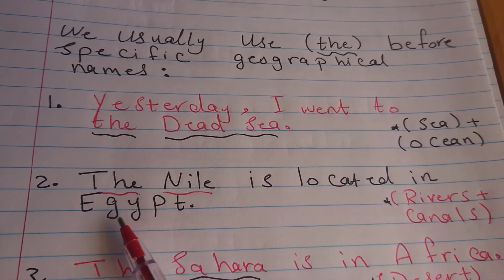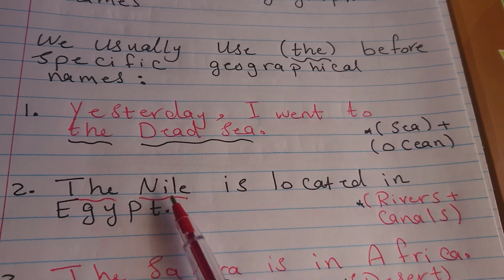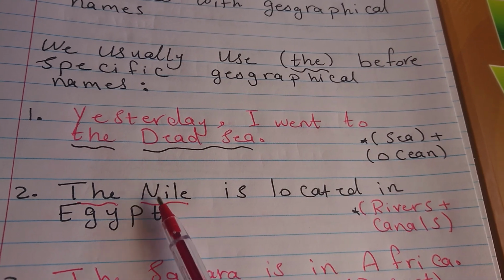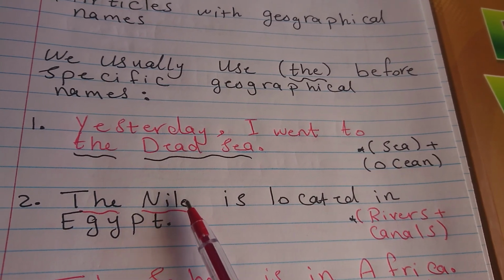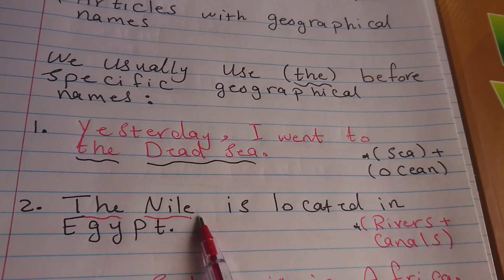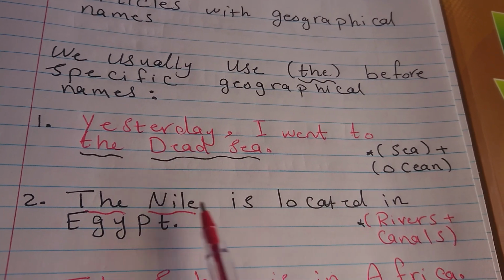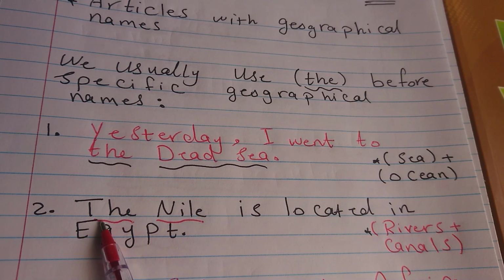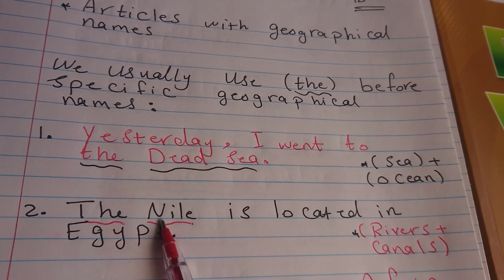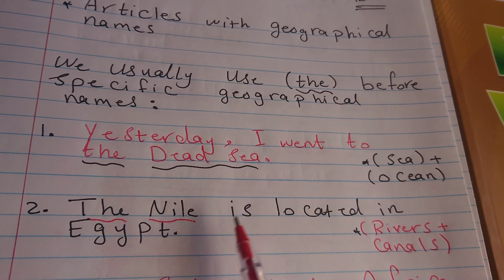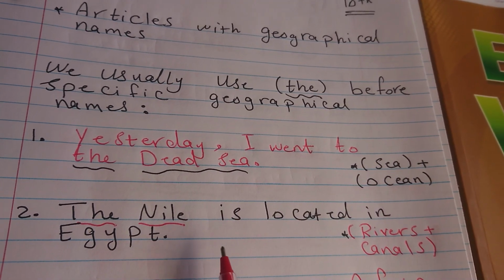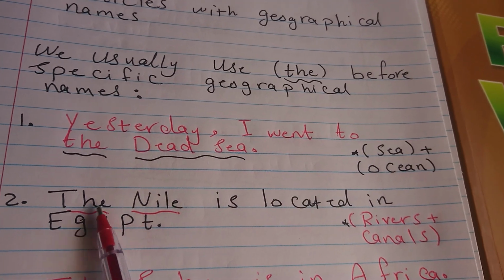The same thing here for the second example. The Nile is located in Egypt. Notice here, the Nile is the name of a specific point, referring to a river which is located in Egypt. So because the Nile is the name of a river, we are going to use the before Nile. So it's wrong to say Nile is located in Egypt. The correct one is to say the Nile is located in Egypt. So before seas, oceans, rivers, and canals, we are supposed to use the definite article the.